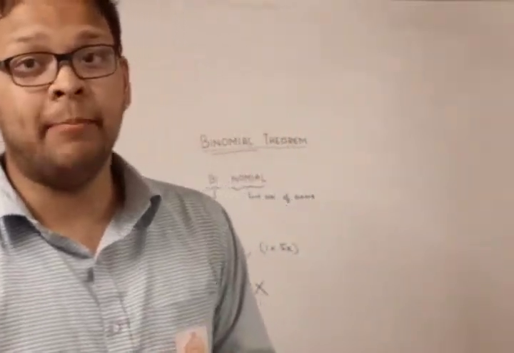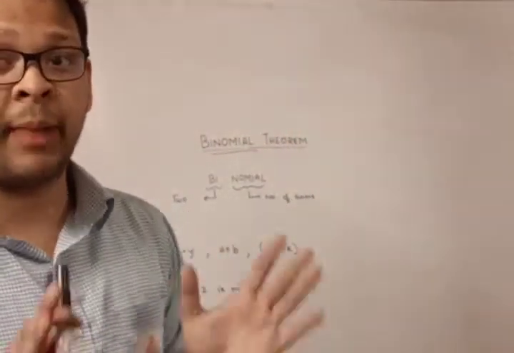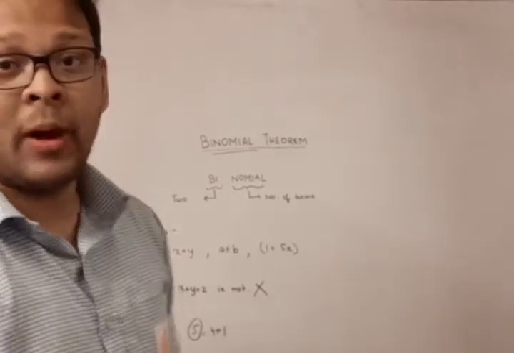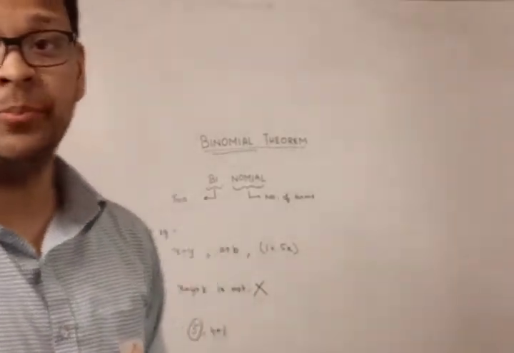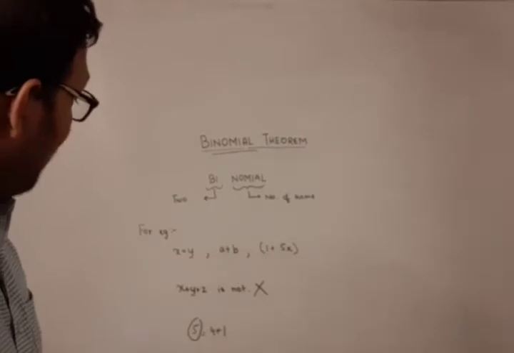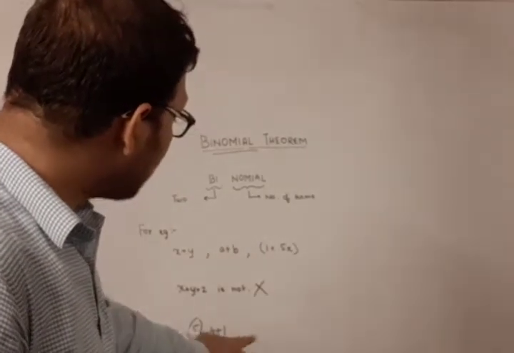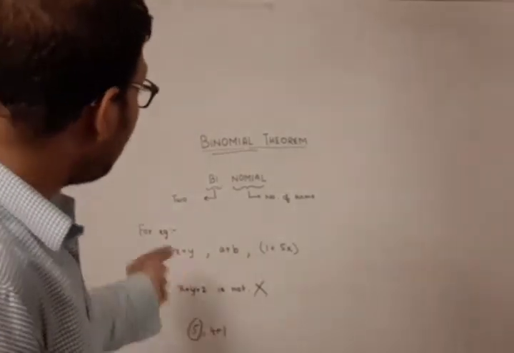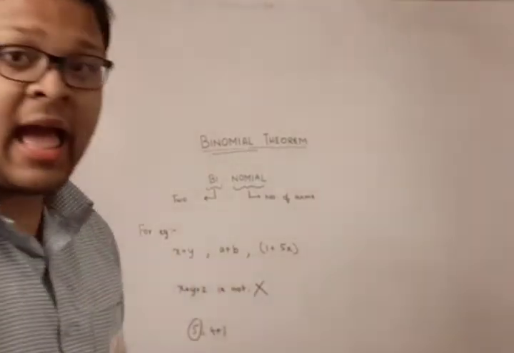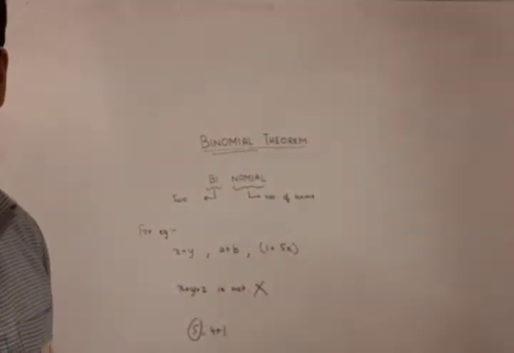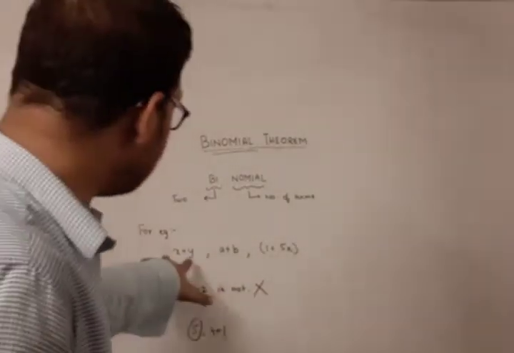In the beginning, binomial expressions were basically used for algebraic purposes. 5 equals 4 plus 1 is a constant, but we cannot write x plus y as a single term. We cannot simplify this in a simple term.